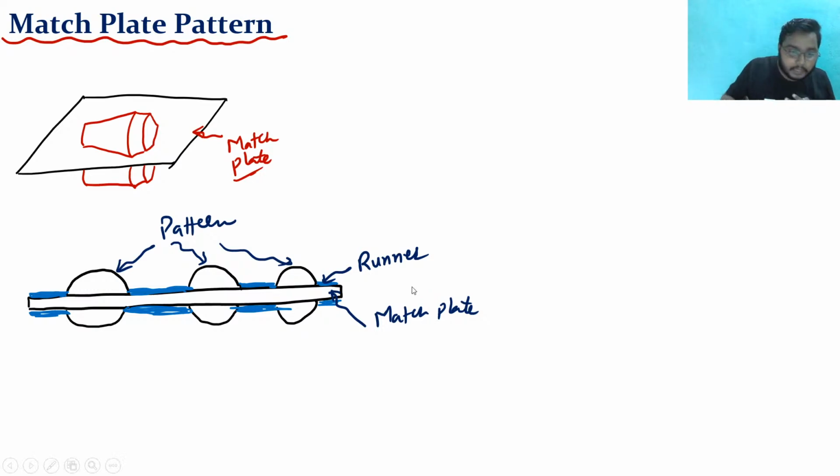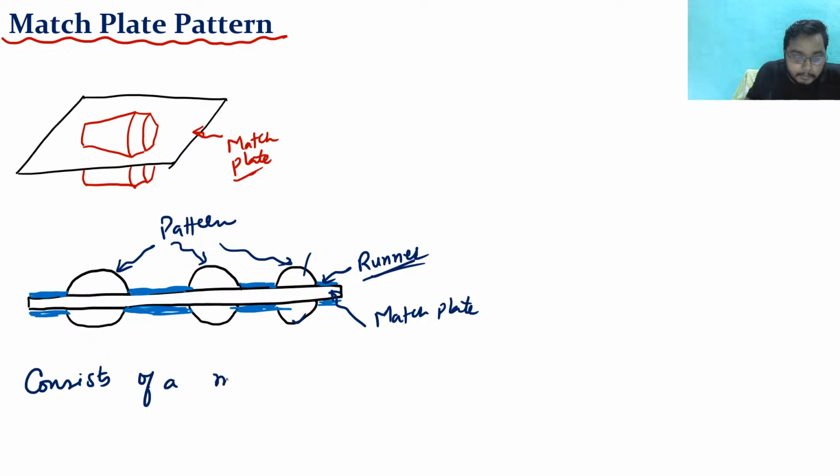One pattern here, one pattern here. And based upon that, this is the first half of the pattern, this is the second half of the pattern, first half, second half, first half, second half. These things are put on a match plate. So this kind of pattern is known as a match plate pattern, where there is a runner, and patterns are arranged in this way.